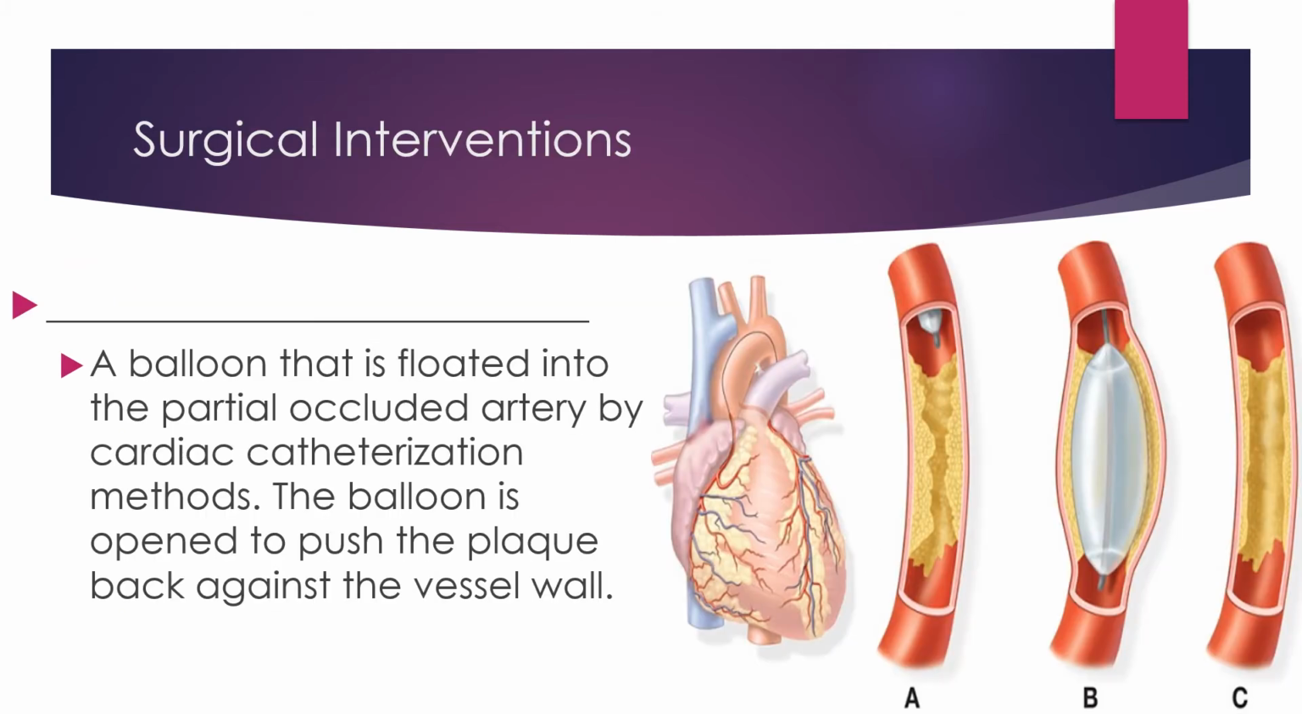Some surgical interventions. First, we're going to talk about an angioplasty. This is a balloon that is floated into a partially occluded artery by a cardiac catheterization method, and the balloon is opened to push the plaque back against the vessel wall. You can see there in those pictures A, B, and C how it opens up that artery a little more.